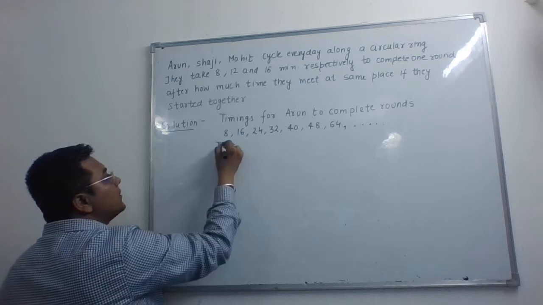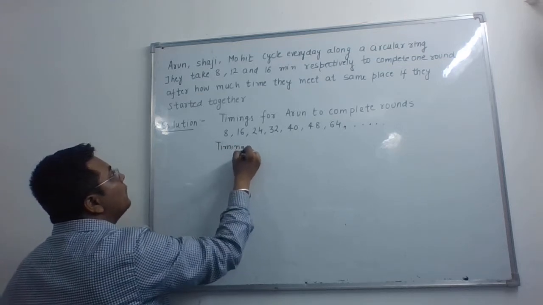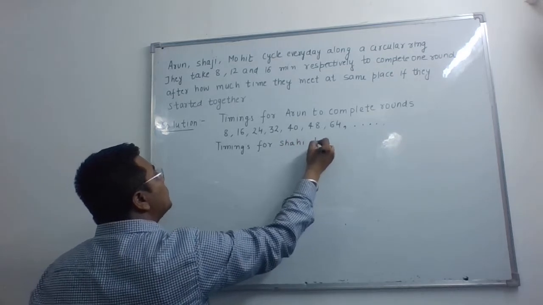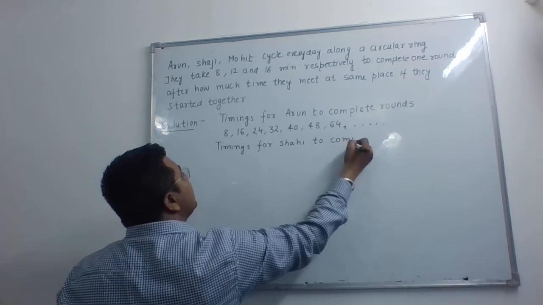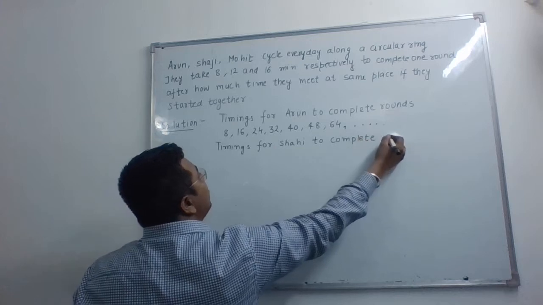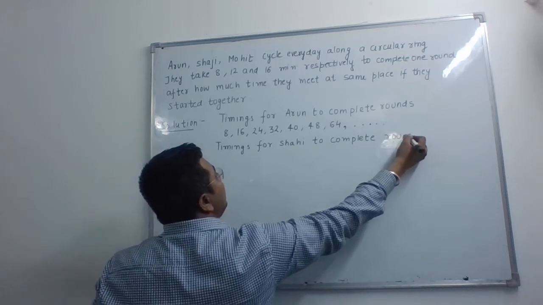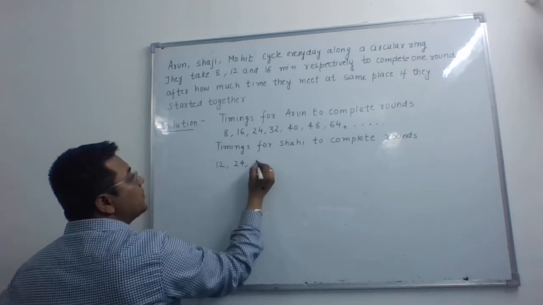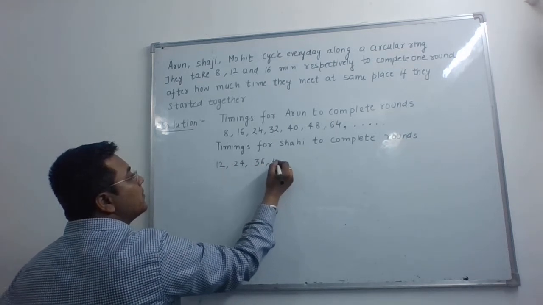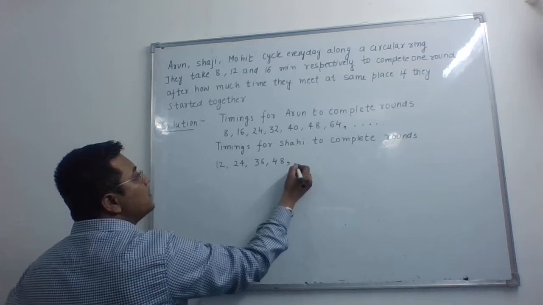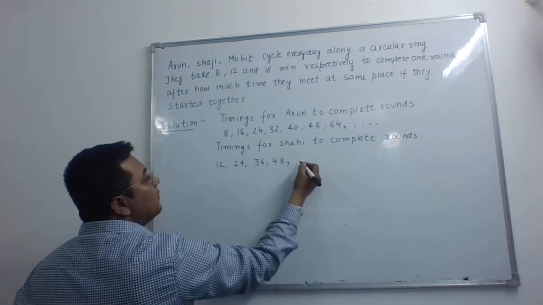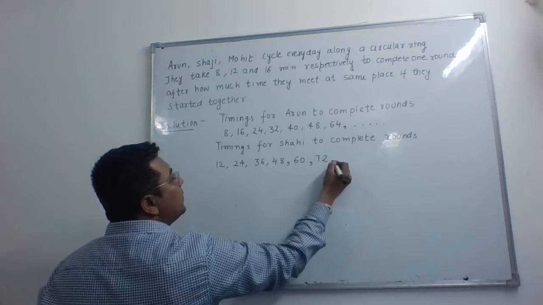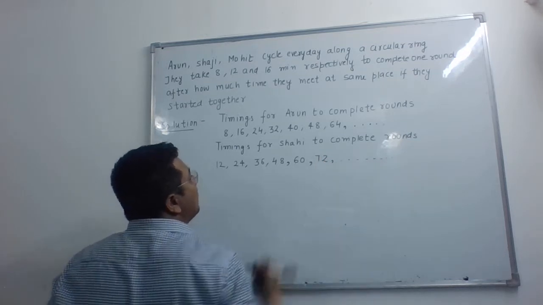Similarly, timings for Shaji to complete rounds: as he completes one round in 12 minutes, he will complete the second round in 24 minutes, third round in 36 minutes, fourth round in 48 minutes, and then the fifth round in 60 minutes, 72 minutes and so on.